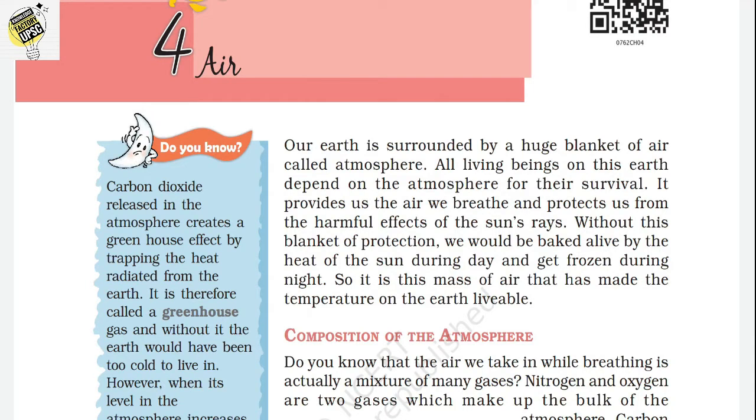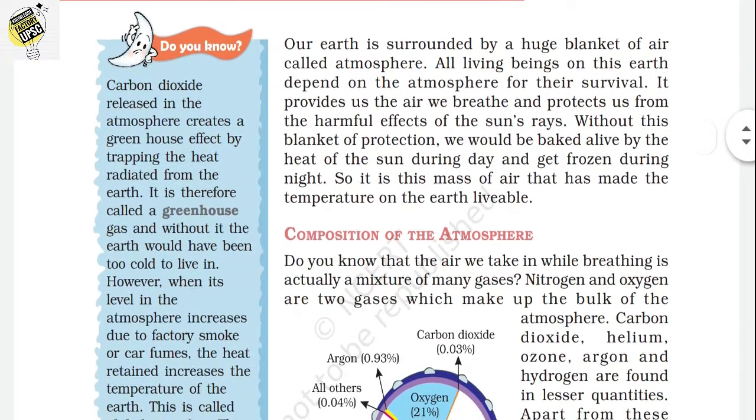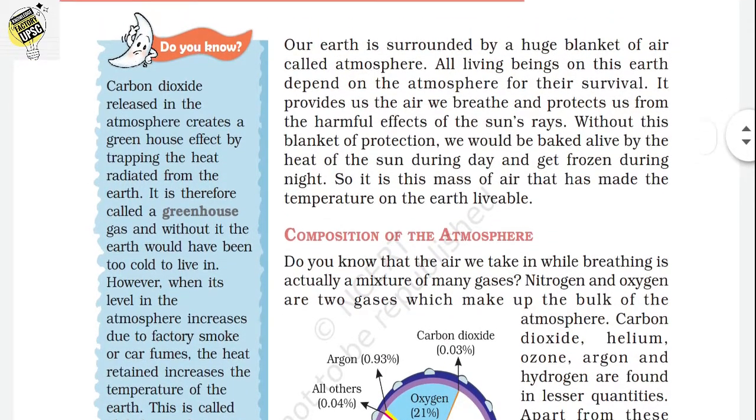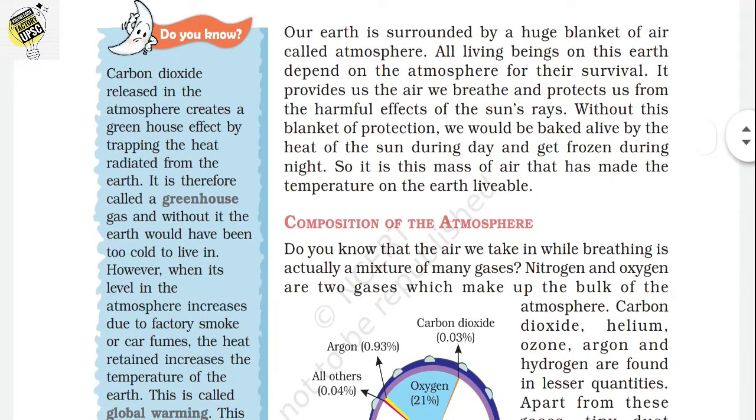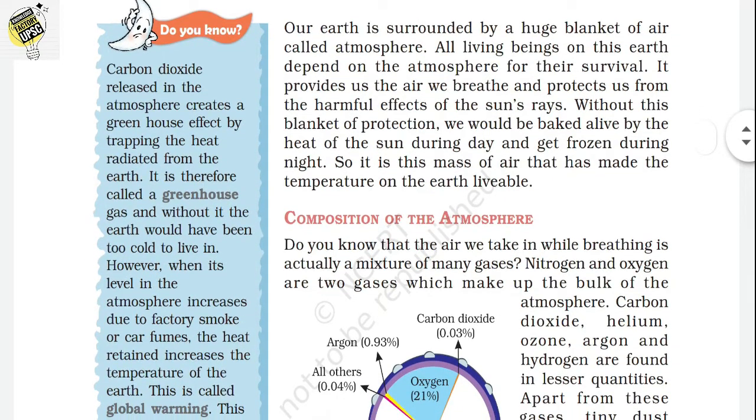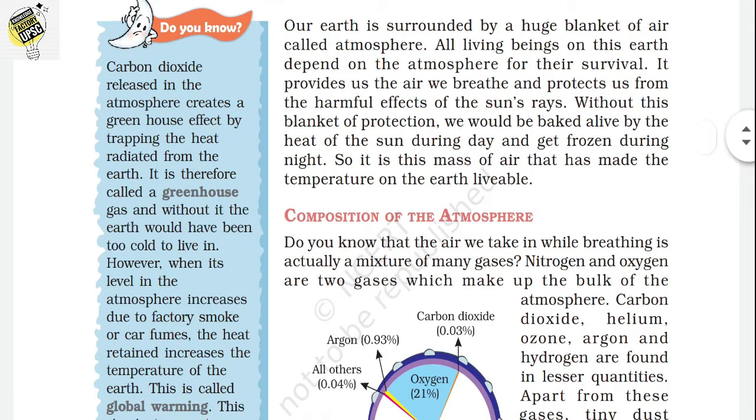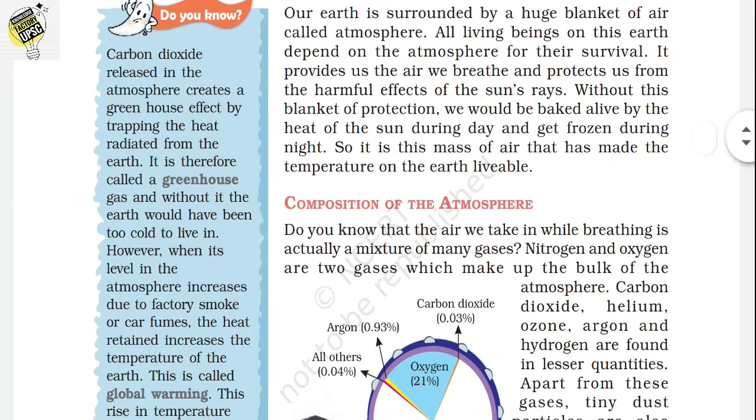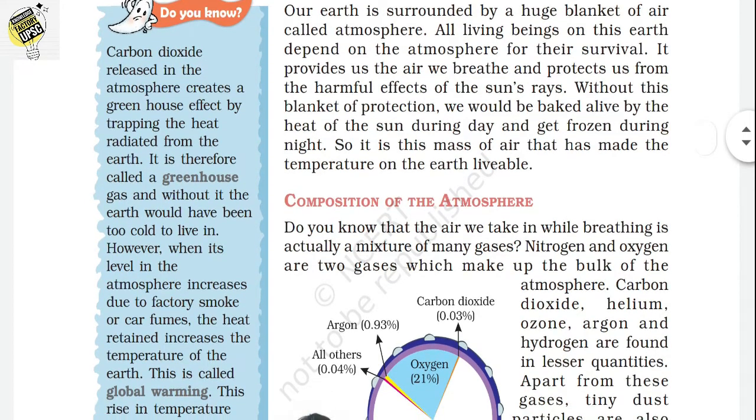On the left side we can find a blue box which shows what is carbon dioxide and the greenhouse gases. So let's look into that. Carbon dioxide released in the atmosphere creates a greenhouse effect by trapping the heat radiated from the earth, and it is therefore called a greenhouse gas. Without it the earth would have been too cold to live in.